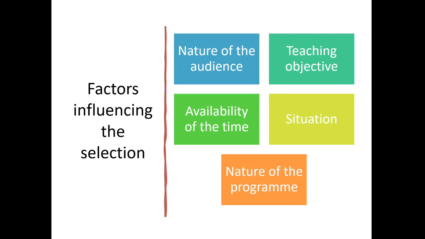Then the teaching objective, what you are planning to disseminate, or what is your modus operandi. Then the availability of time, how much time you have to reach this particular number of people. That also has to be taken into consideration while selecting the best and most suitable medium for communication.